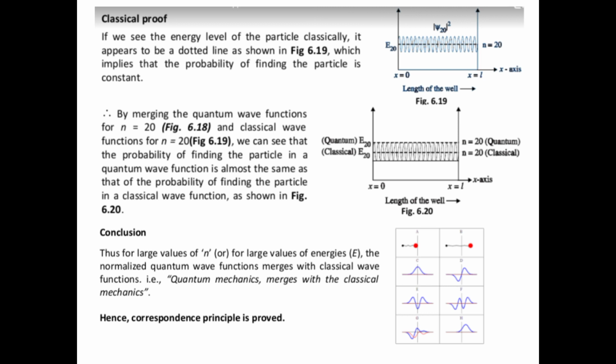So come to the conclusion. Thus for larger values of n, that is for larger values of energy E, the normalized quantum wave function merges with the classical wave function. That is, quantum mechanics merges with classical mechanics. This is the main point. This is called the correspondence principle. Now we have proved the correspondence principle.